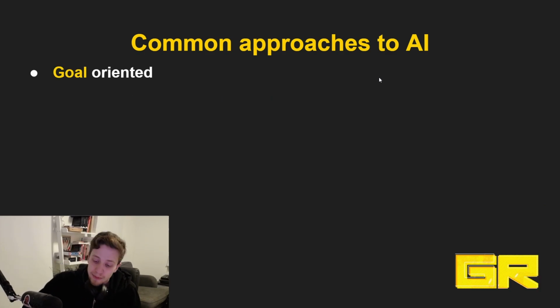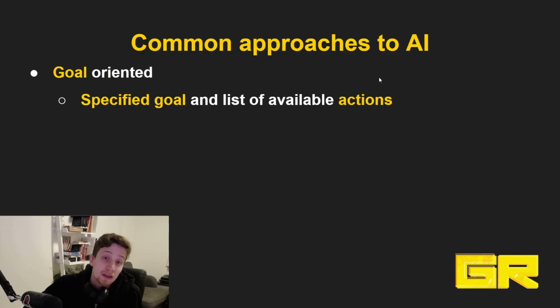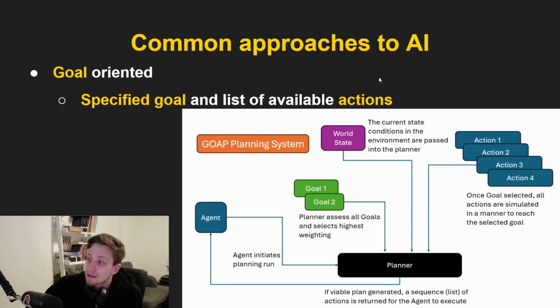Then we have a last approach that's arguably the least common, and for a good reason, but still quite useful, and it's probably becoming more and more common. There is one exception where this approach is actually the most common, and I'm going to get to it in a bit. How it works is that we specify a goal, and then the AI has a list of available actions, and it will pick those actions depending on what's the best way to achieve that goal. We don't tell it; we basically set up a system that will let it do so. There's a graph that lets us describe that quite nicely.